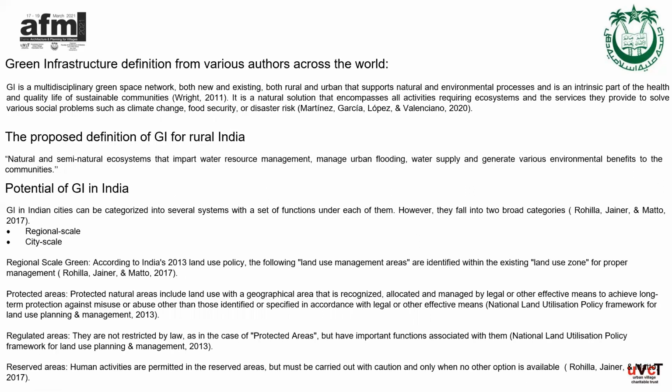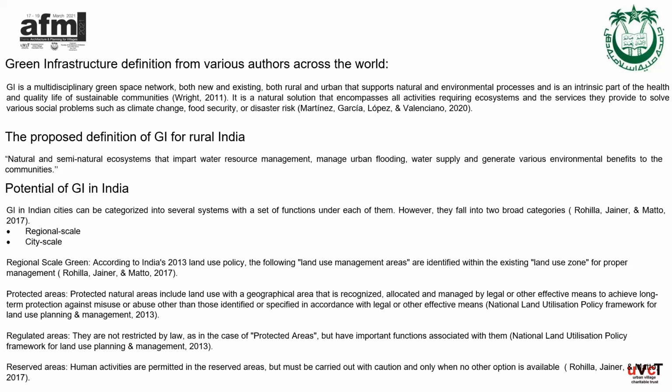Then there are various definitions of green infrastructure given by various authors. Green infrastructure is a natural solution that contains all activities which require ecosystems and the services which they provide to solve various social problems like climate change, disaster risk, etc. Therefore, the green infrastructure definition which I proposed for rural India is basically that it is a natural and semi-natural ecosystem that gives water supply, manages urban flooding, water resource management, and various environmental benefits to society.